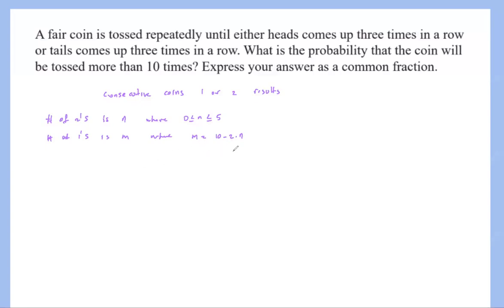But how do we use this? Let's come up with the first case. Let's say N is equal to 0, what is that supposed to tell us? If N is 0, then M has to be 10. Meaning that no 2 consecutive tosses will be the same, so they are all alternating. If I start with H, the next one should be T, and the next one is H, and then T, H, T, H, T, H. So 1, 2, 3, 4, 5, 6, 7, 8, 9, and then T.